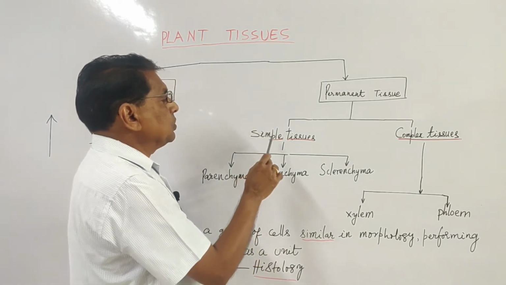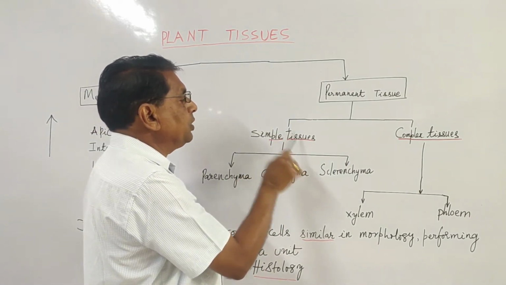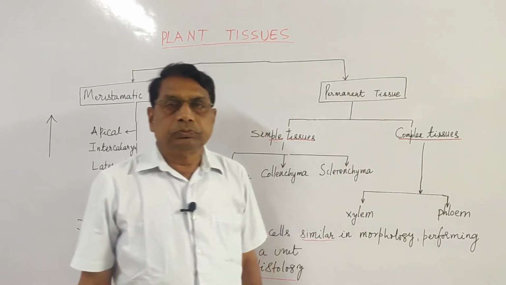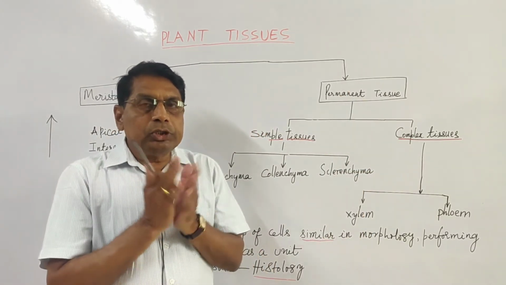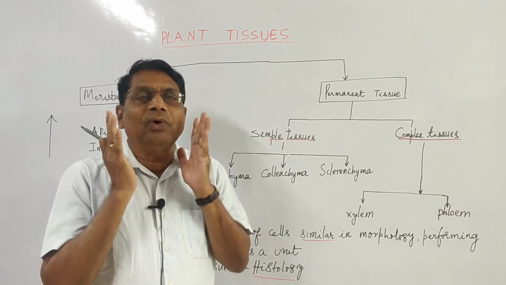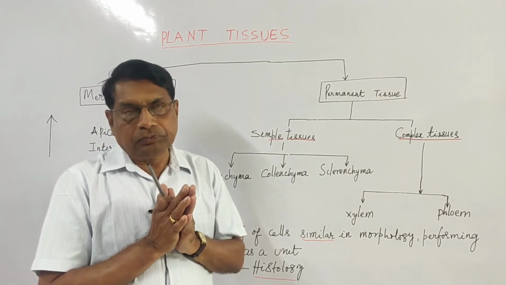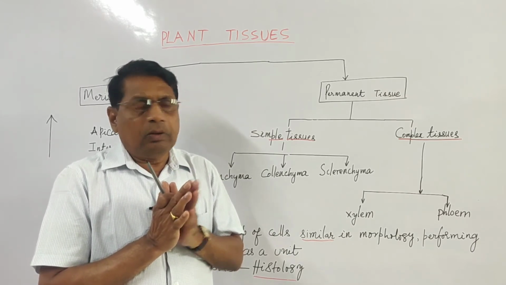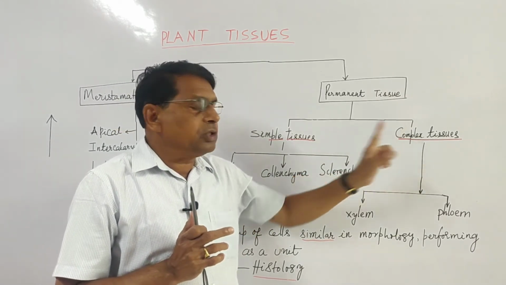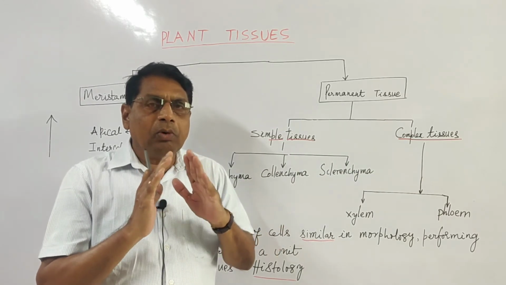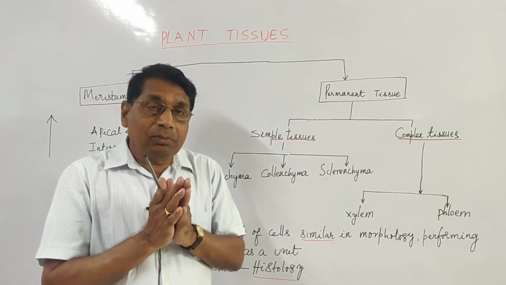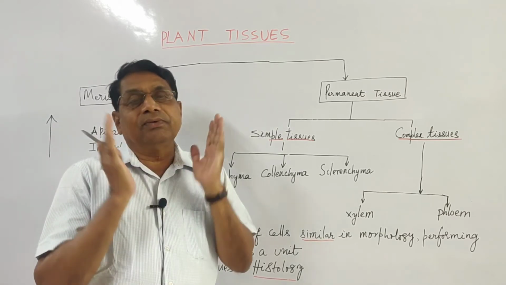Permanent tissues are again two types: simple tissues and complex tissues. Simple tissues are made up of only one type of cells. Whereas complex tissues are made up of more than one type of cells, but all of them together perform the same function.